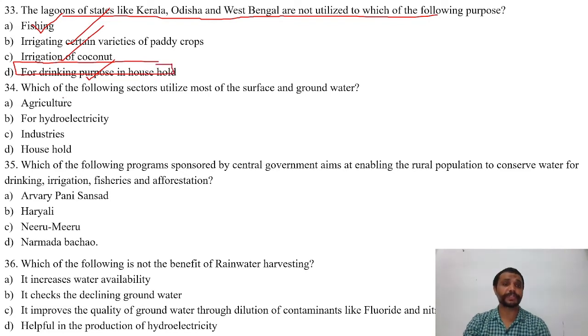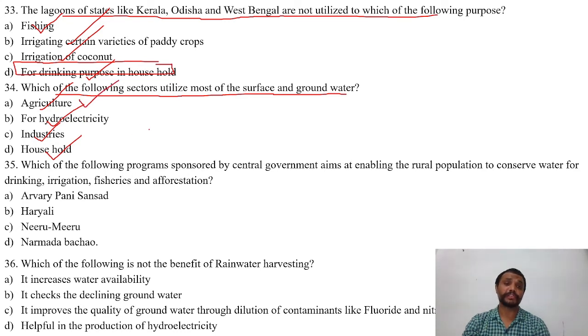The next question is, which of the following sectors utilizes most of the surface and groundwater? Options are A. Agriculture, B. For hydroelectricity, C. Industries, D. Household. The right answer is A.